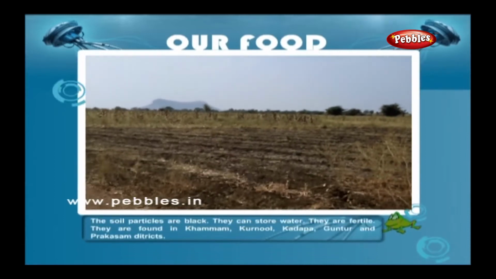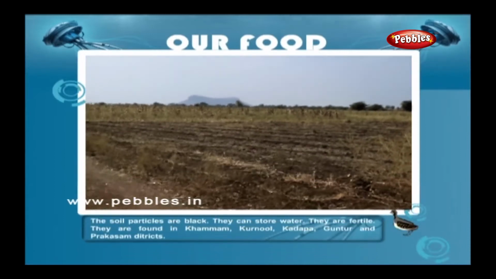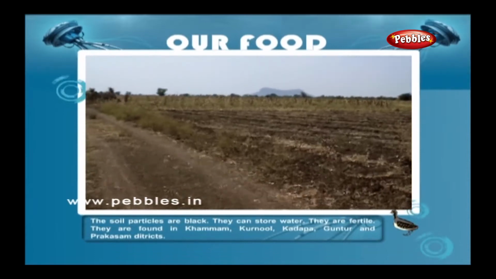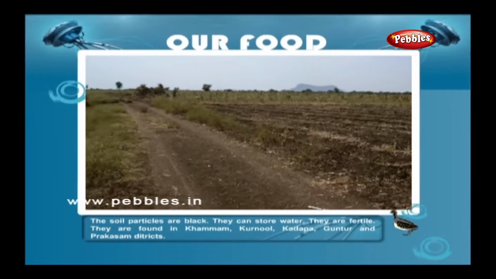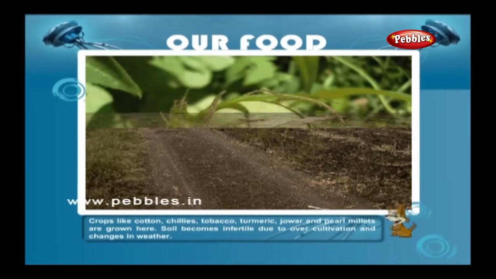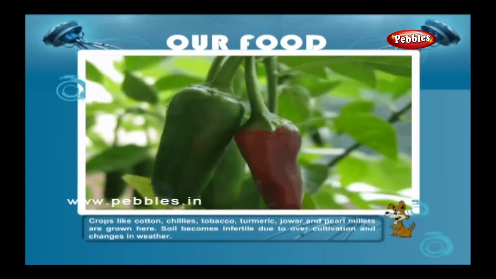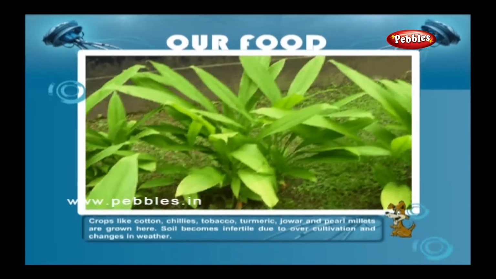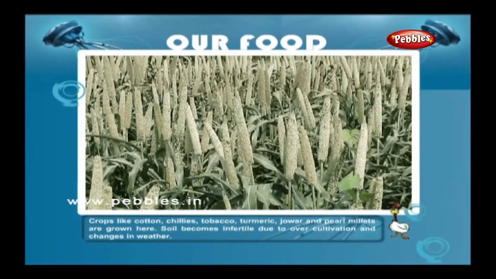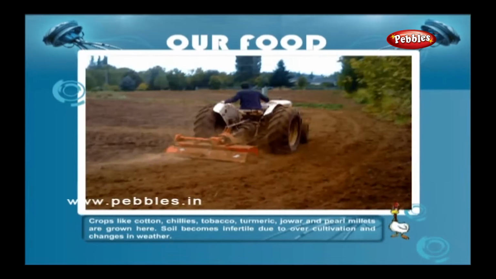Black soil. The soil particles are black. They can store water. They are fertile. They are found in Khammam, Kurnool, Kadapa, Guntur and Prakasam districts. Crops like cotton, chilies, tobacco, turmeric, jowar and pearl millets are grown here.